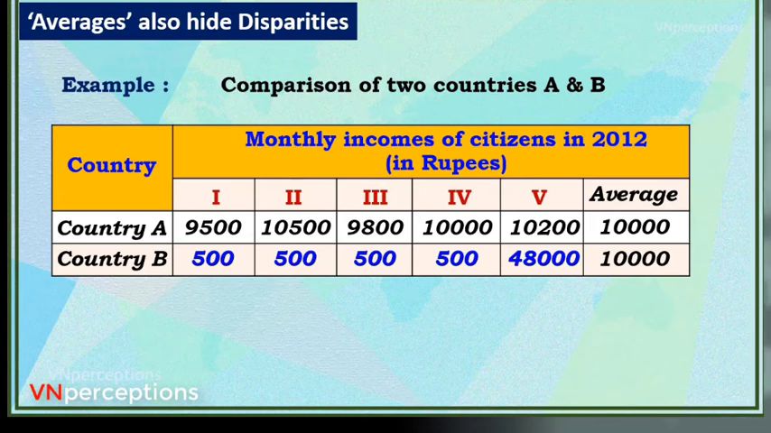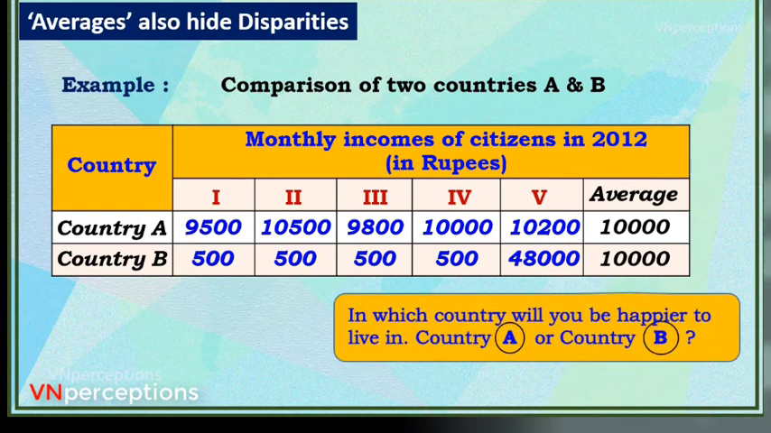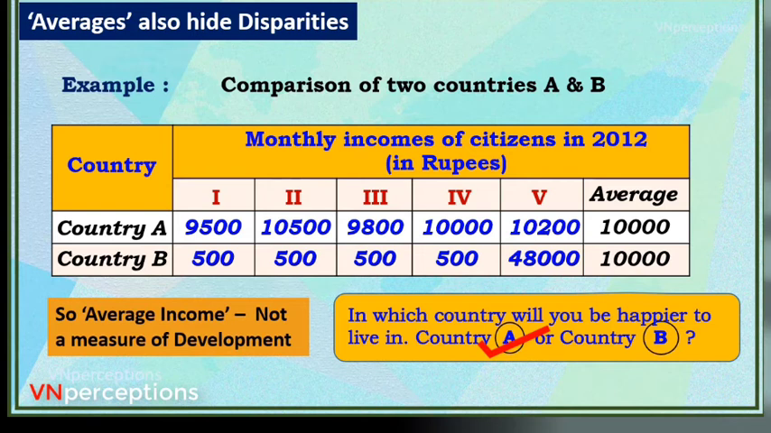So that is why it is said that averages can hide disparities. We will not get a true picture of the country. So in which country will you be happier? The answer is obvious. It is A, because in A, all are rich. But in B, it is not like this. So average income cannot be a measure of development.